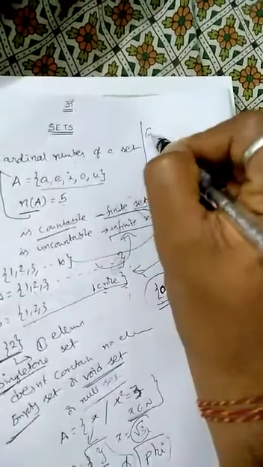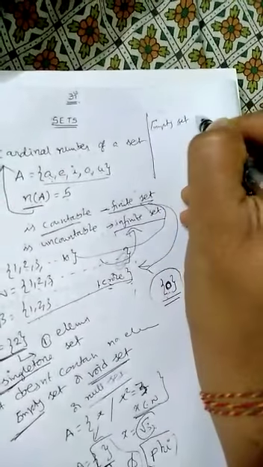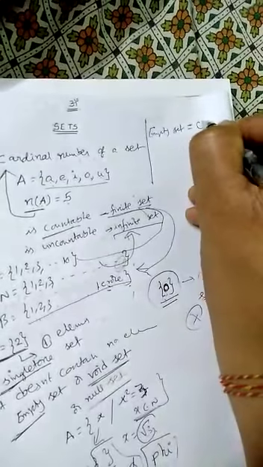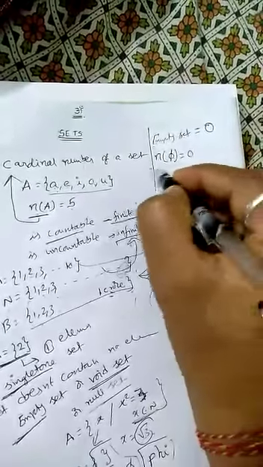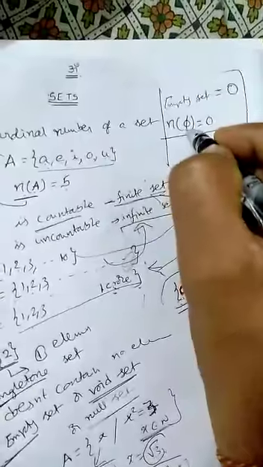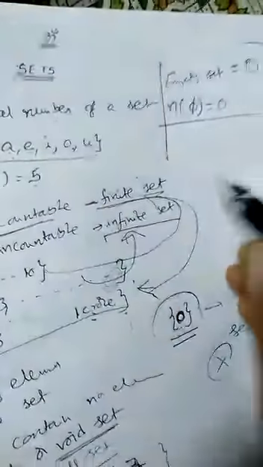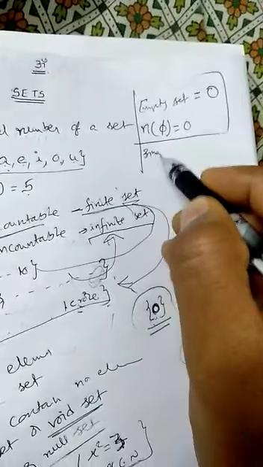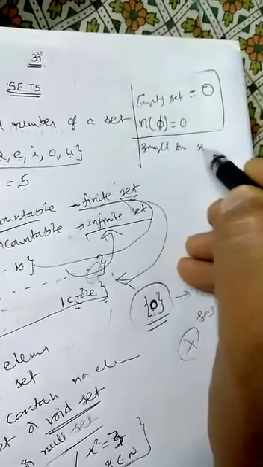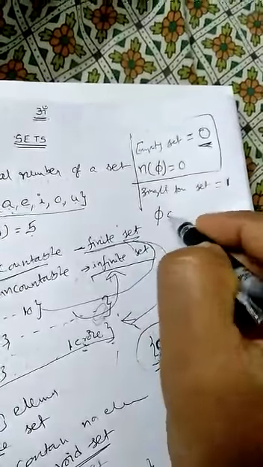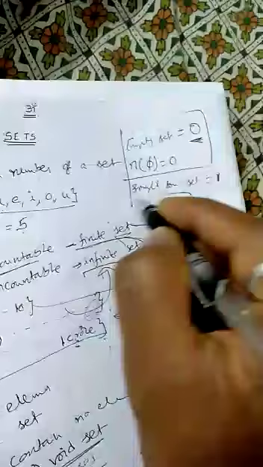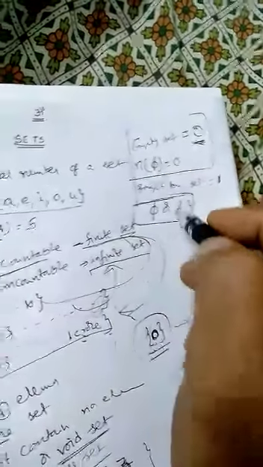Now let me ask you a few questions. How many elements are there in an empty set? Everyone will say that the number of elements in the empty set is 0. So we can write it as n of phi is equal to 0. This is phi, just like a circle with one line. And how many elements are there in a singleton set? It is equal to 1. The representation of the empty set is either phi or like this; anything you can use as the symbol to represent the empty set.